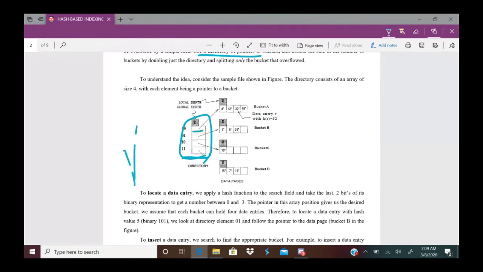Now extendable hashing uses a directory of pointers. It is a dynamic hashing technique. It is called dynamic because its size is going to vary. Now how to locate the data entry in extendable hashing? The concept is the same for all hashing techniques. It uses a hash function. The hash function is h(k) = k mod n, where n is the size of the index buckets, or here we can say the size of the directory.